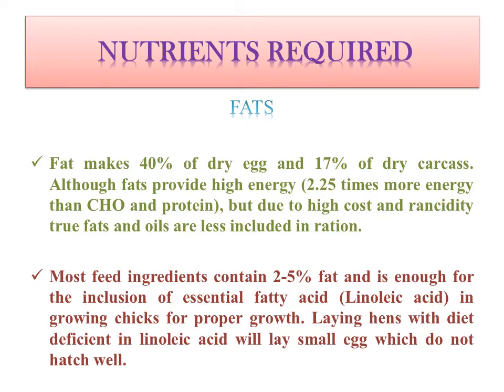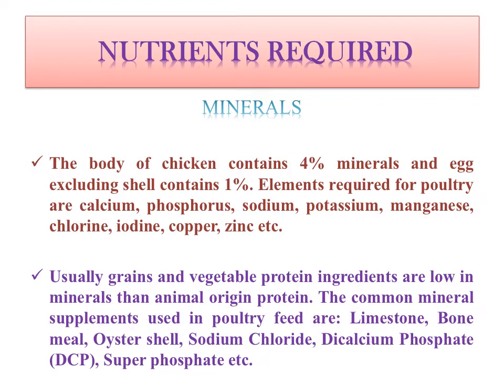So the main important fatty acid is linoleic acid. Now let's talk about the minerals. The body of a chicken contains 4% minerals and the eggs excluding shell contain 1%. Why excluding shell? Because the shell itself contains a large amount of calcium, or we can say mineral. Elements required for poultry are calcium, phosphorus, sodium, potassium, manganese, chlorine, iodine, copper and zinc, etc.